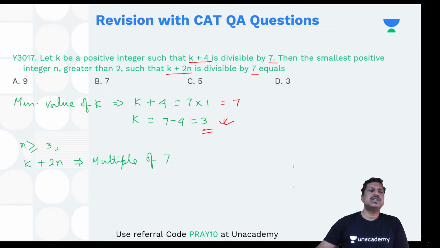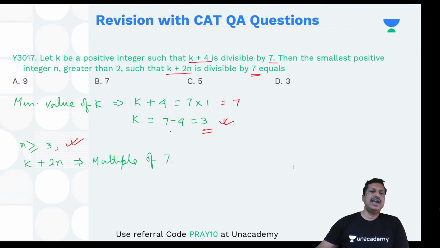So the smallest positive integer n greater than 2 such that k plus 2n is divisible by 7, once again. That means n should be an integer greater than 2, so n is greater than or equal to 3. And k plus 2n is a multiple of 7 because it should be divisible by 7.